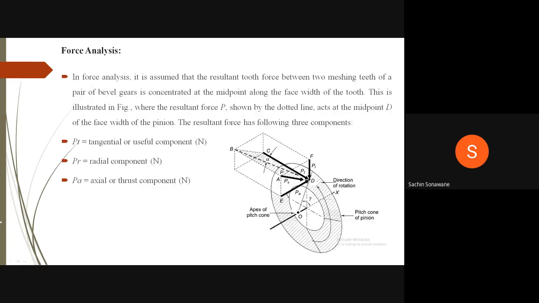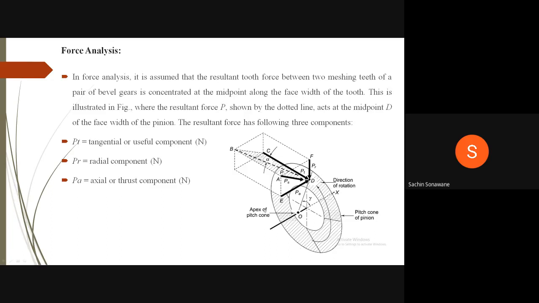Now, we will see force analysis. In force analysis, it is assumed that the resultant tooth force between two meshing teeth of a pair of bevel gears is concentrated at the midpoint along the face width of the tooth. This is illustrated in figure where the resultant force P, shown by the dotted line, acts at the midpoint D of the face width of the pinion. The resultant force has the following three components. PT is the tangential or useful component because it is useful for power transmission. PR is the radial component in Newton. PA is the axial or thrust component in Newton.